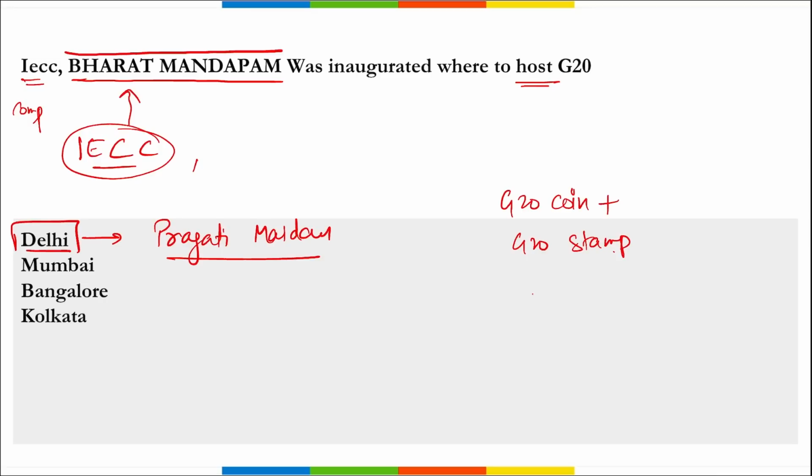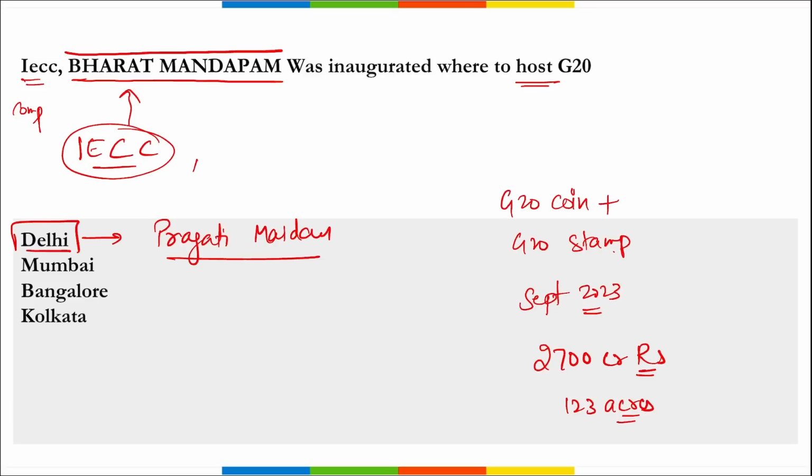Apart from this, the complex will be hosting the G20 meet in the month of September 2023. Right? This IECC complex was developed as a national project that cost around 2700 crore rupees, right? And it has a campus of around 123 acres.